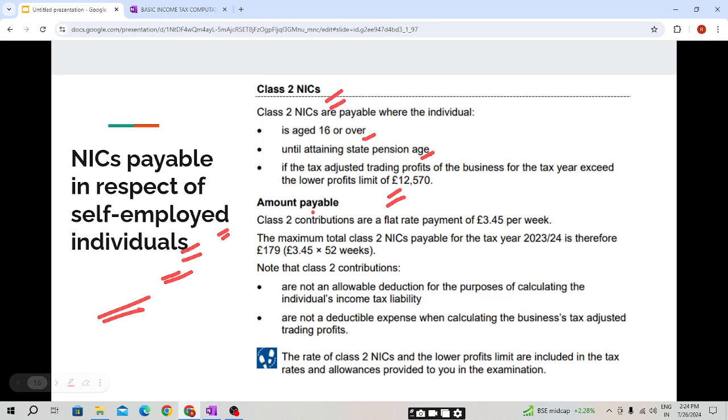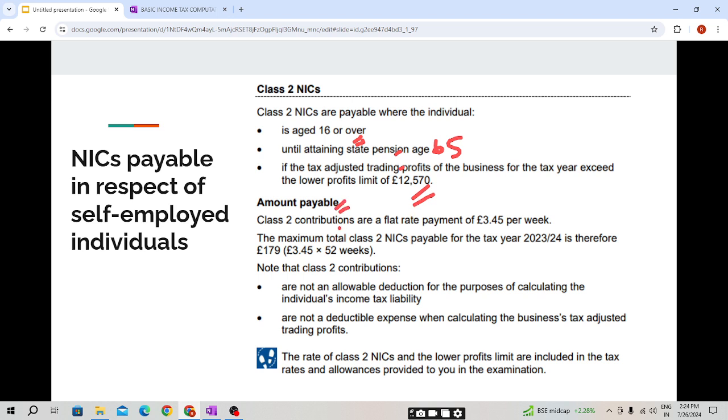Now students, we are studying Class 2. The Class 2 NIC will be payable if an individual is 16 or above until attaining the state pension age, that is 65, and the tax adjusted trading profit of the business for the tax year exceeds 12,570.